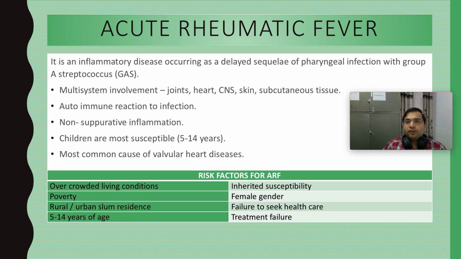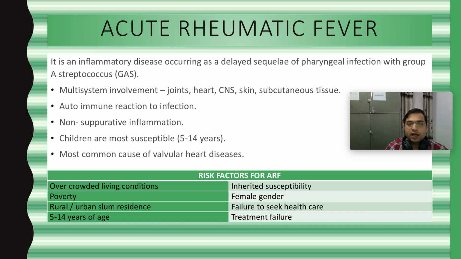So this acute rheumatic fever does not only have fever, but apart from fever, the patient suffers with inflammation of the joints, heart, CNS, skin, and some subcutaneous tissue is also involved. So now, why does this acute rheumatic fever happen? Basically, it is an autoimmune disease, right? It is an autoimmune reaction. The infection with group A streptococcus leads to an autoimmune reaction. This autoimmune reaction is non-suppurative inflammation. That means the inflammation caused by this autoimmune reaction is non-pus forming. There is no pus, there is no suppuration, right?